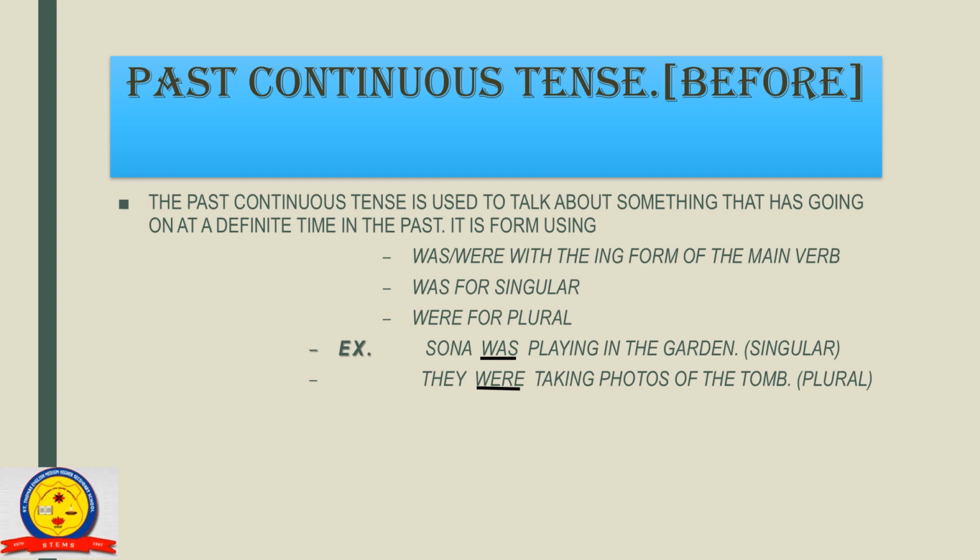So, is it clear to all of you? The past continuous tense is used to talk about something that was going on at a definite time in the past. In the past continuous tense, we will use was, were. Was for singular and were for plural.